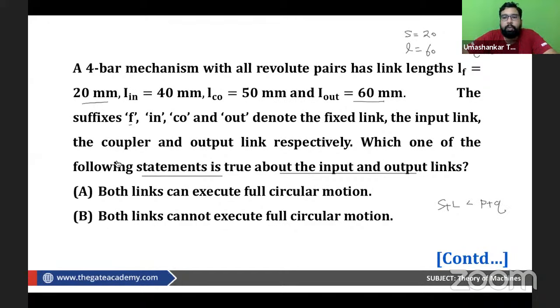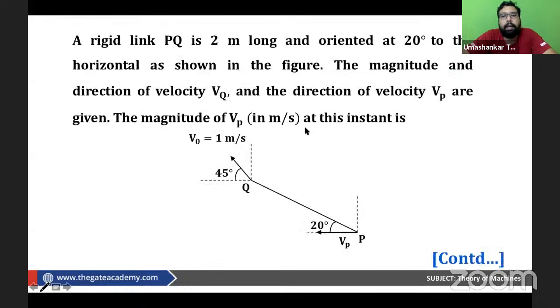Once the Grashof law is satisfied, my dear, we can say that input and output can execute the full circular motion. Now we see that the fixed link is the smallest link. What we know is, when the Grashof law is satisfied and the smallest link is fixed, both input and output rotate completely and make complete motion, that is 360 degrees. So that is the thing, my dear. Both links can execute the complete rotation.